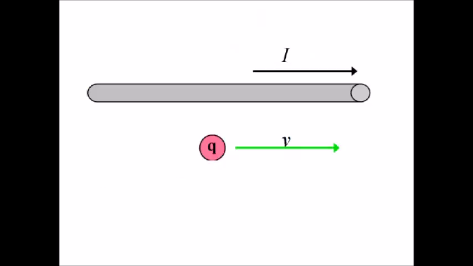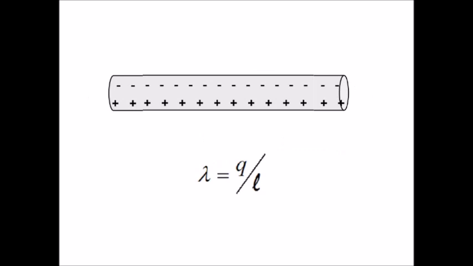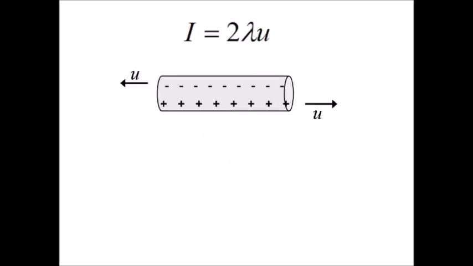Looking at those charges inside the wire, but charges aren't enough. We need to have a current, so they need to be moving. And we'll say that inside the wire, the negative charges are moving to the left at speed u, and the positive charges are moving at the same speed to the right. I'll explain why in just a second. First, linear density, coulombs per meter, multiplied by velocity, meters per second, gives coulombs per second, that gives current, and we multiply by 2.